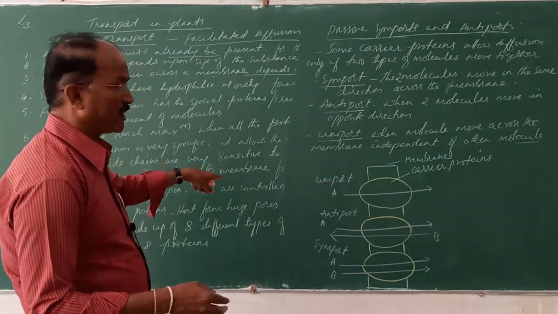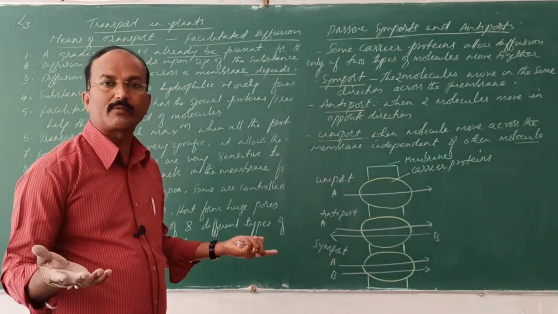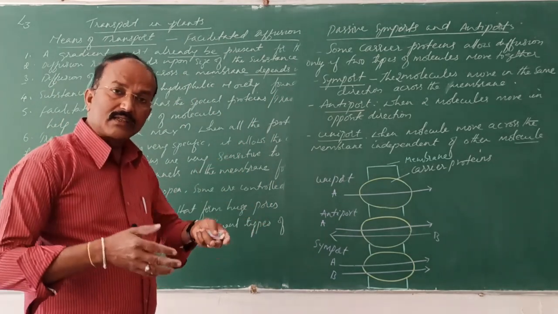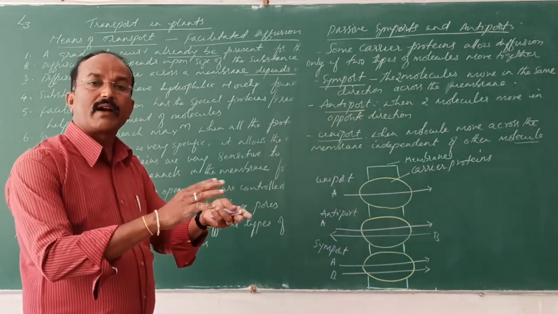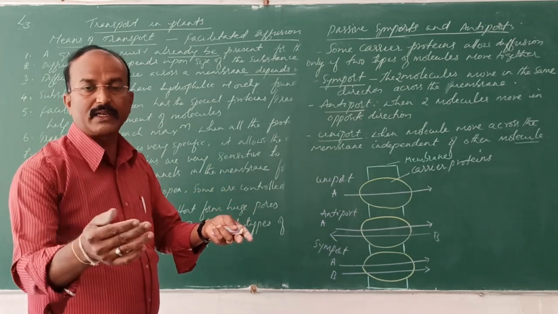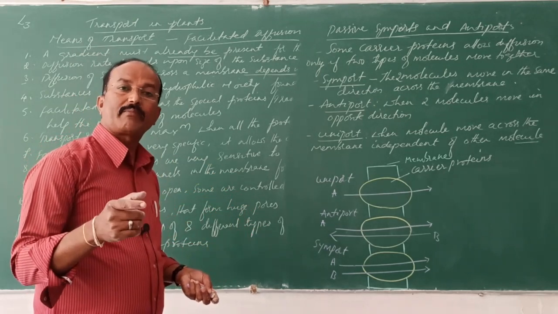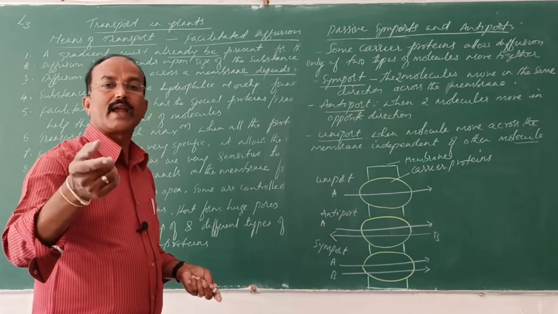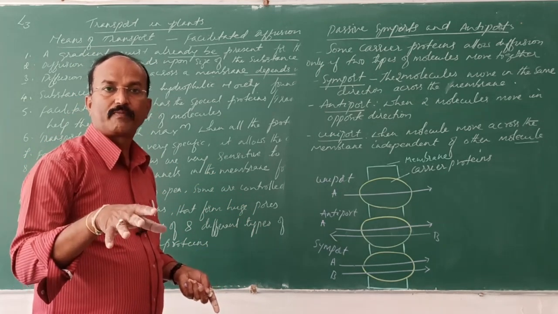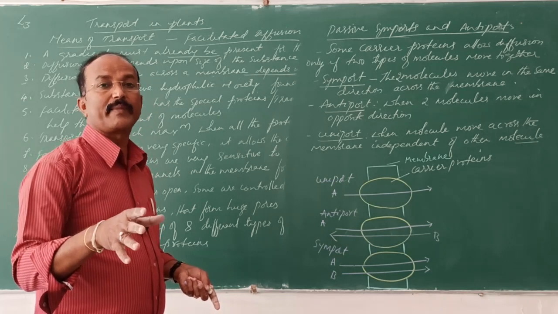Till now what we have discussed is the passive transport without the expenditure of energy, that is through the concentration gradient. Gradient should already be present through which the molecules will move. But sometimes what happens, against the concentration gradient the molecules will move. Against the concentration gradient means what?